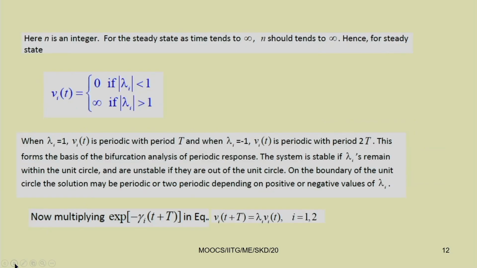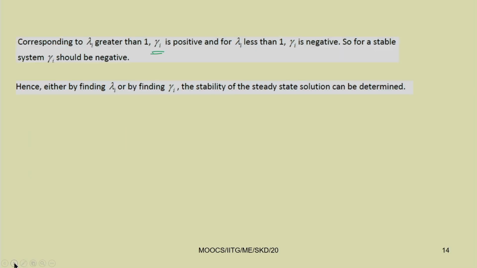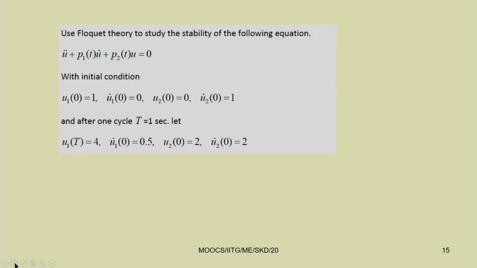To find gamma i, you may initially take a solution in this form: V1(t) equal to e to the power gamma 1 t phi 1(t), and V2(t) equal to e to the power gamma 2 t phi 2(t), where phi i(t plus T) equals phi i(t). Then you can directly get gamma. So, instead of getting lambda, you get gamma, which are the Floquet exponents. Knowing these, you can tell whether the system is stable or unstable.